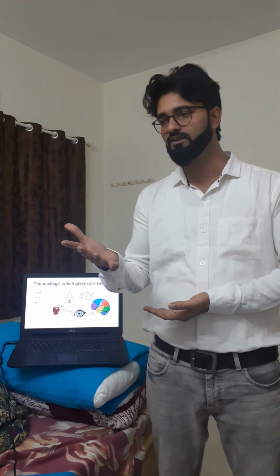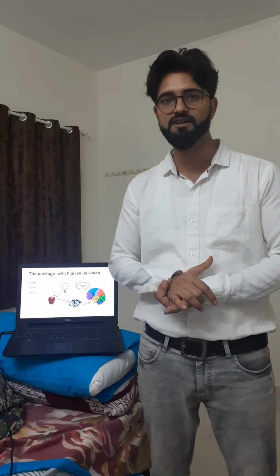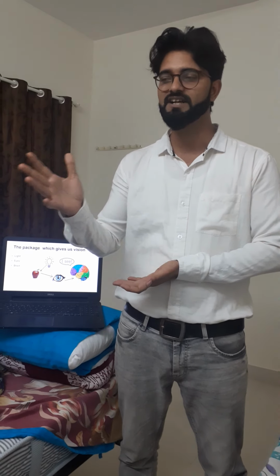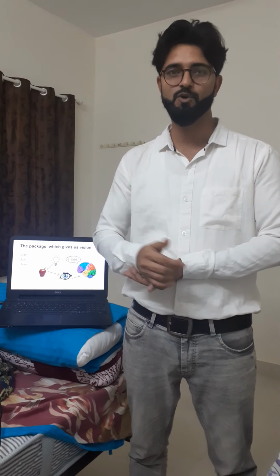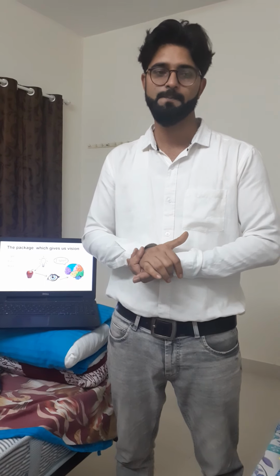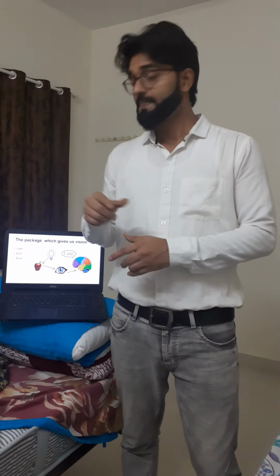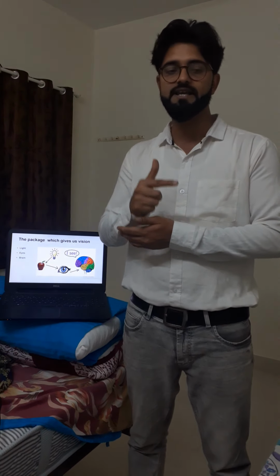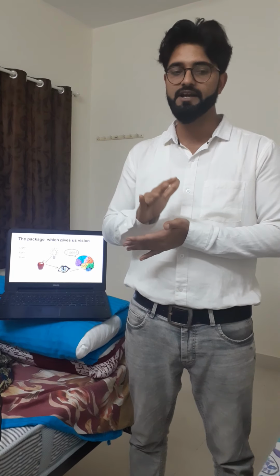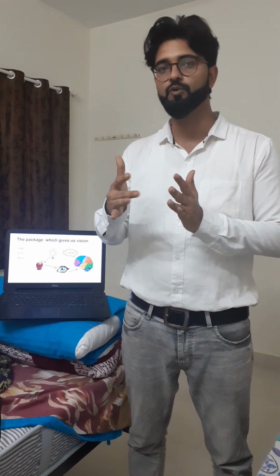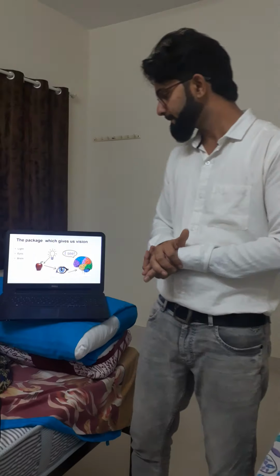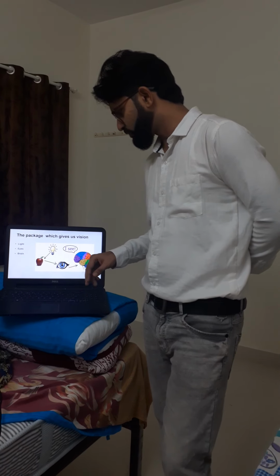Now, the package which gives us vision. What do we need to see an object? First of all, light. Light energy is required to see an object. Can we see any object with the help of light only? The answer is no, because a blind person can't see any object. Why? Because we also need eyes to see any object. Once a light ray enters into our eyes, our human brain identifies the object we are looking towards.